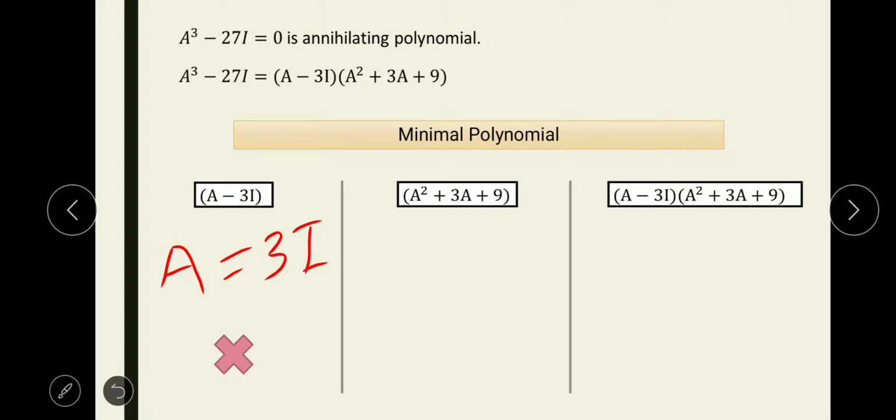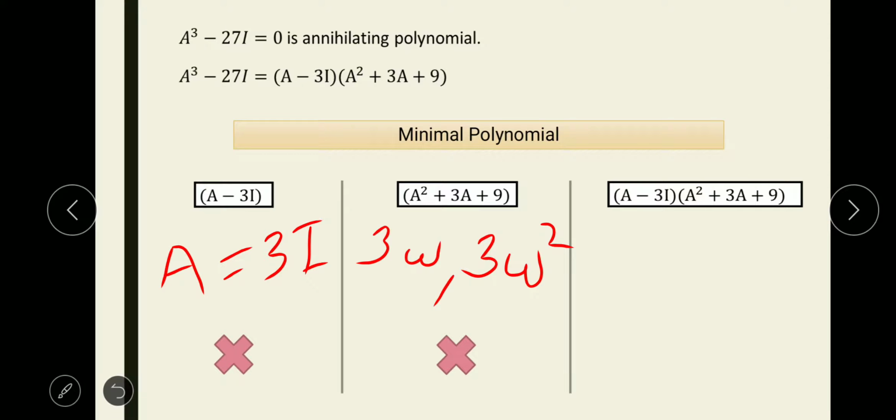Okay, so this case is vanished. Now let us see the second case. I have written the second case is also false. Now let us find the reason why it is false. If you solve this equation, you will get eigenvalues equal to 3ω or 3ω².